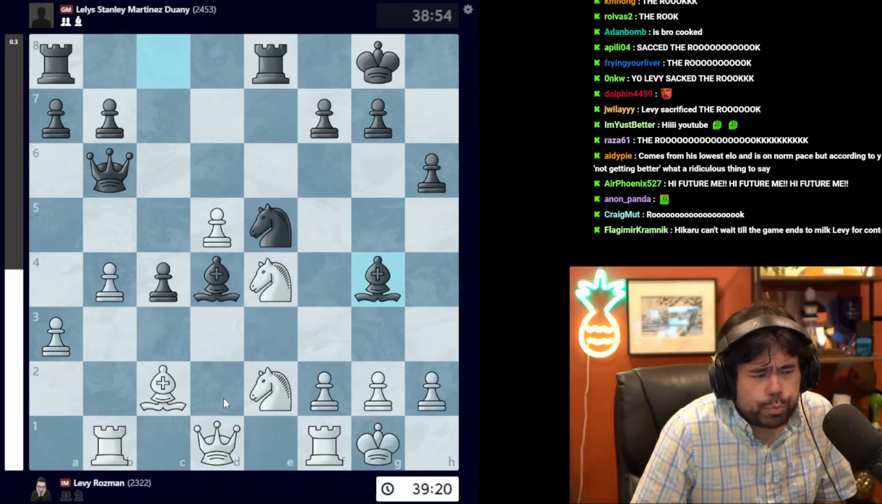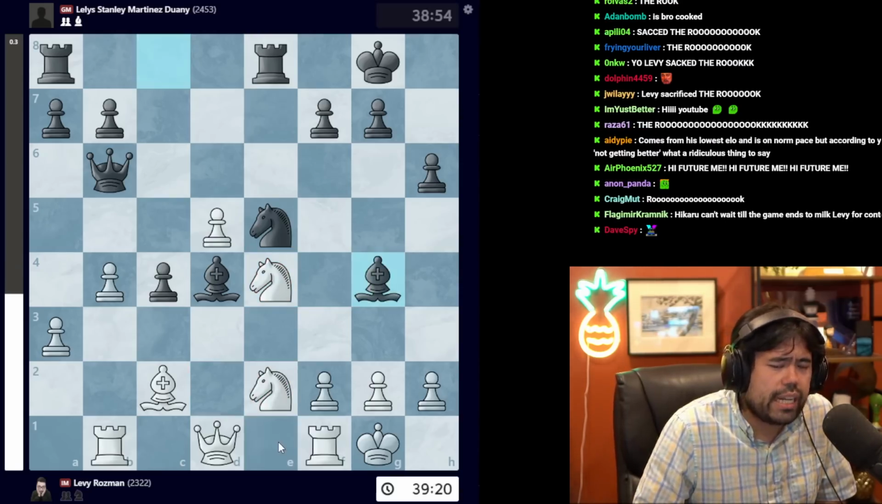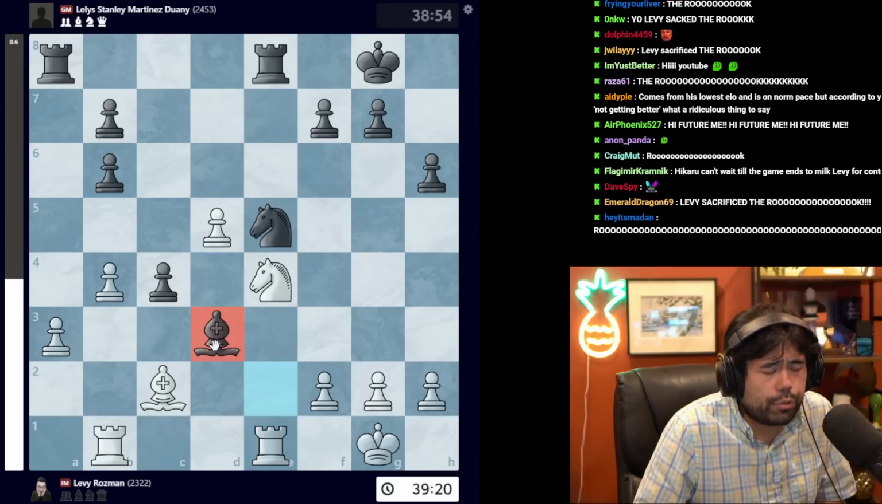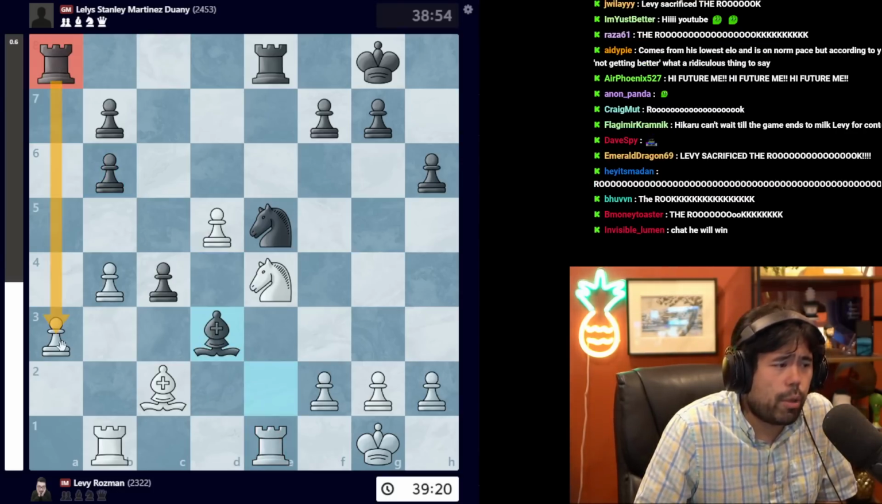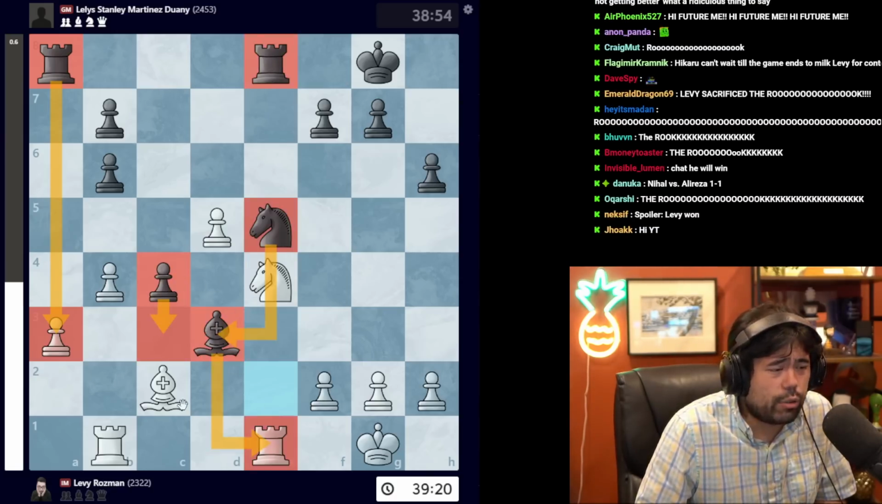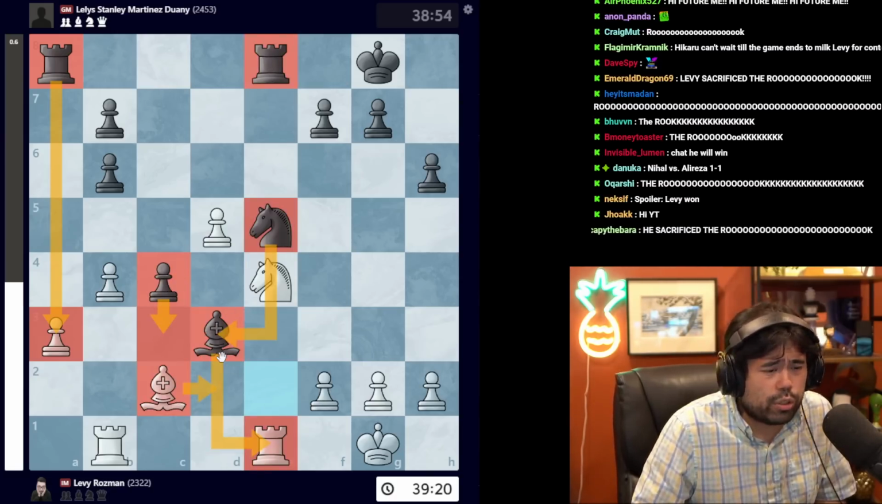So bishop g4 is played. Levy goes rook to e1, guarding the knight. If he were to take the bishop here, after takes, rook e1 and bishop d3, black is actually much better because the pawn on a3 is weak. You have this passed c pawn, and you have a lot of pressure here in the center of the board, and white simply is much worse.